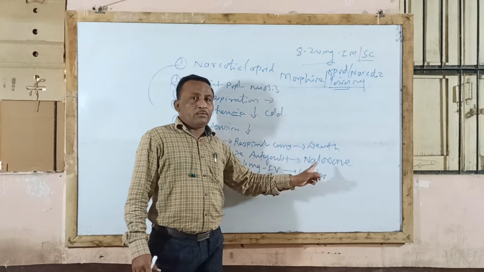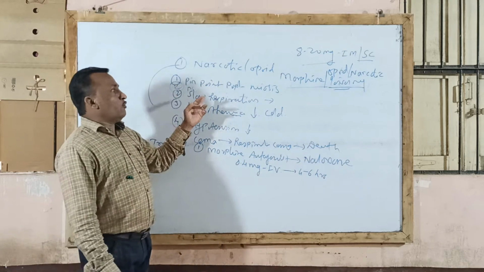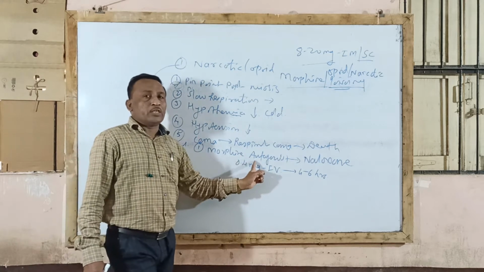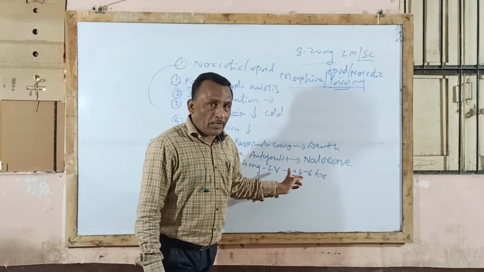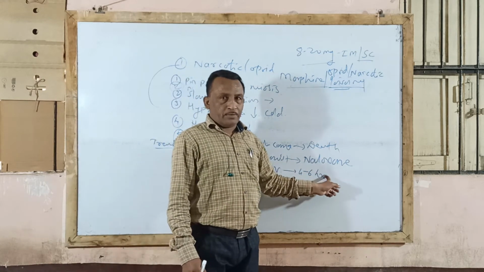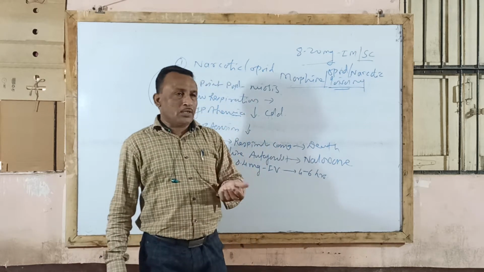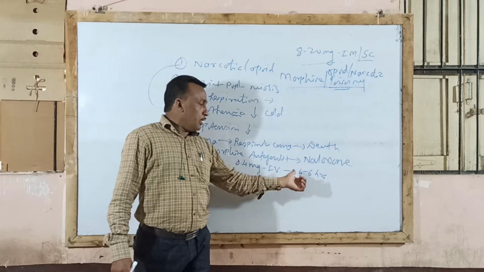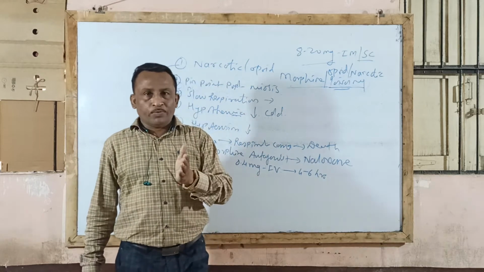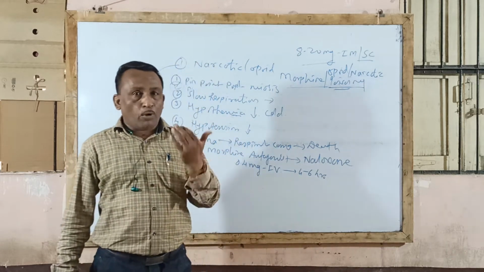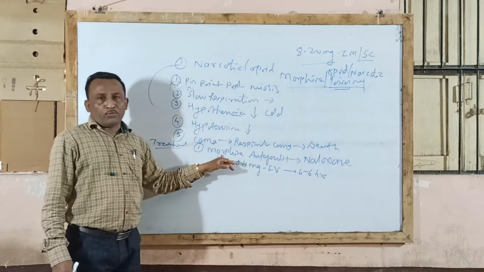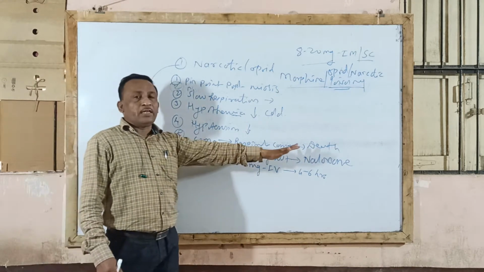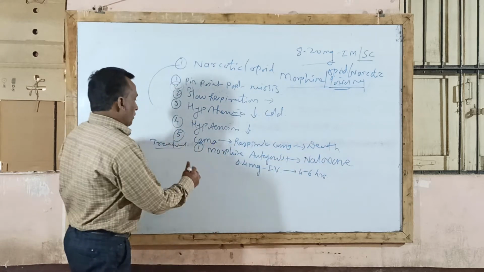So remember that the first treatment given in morphine poisoning, or narcotic or opioid poisoning, is a morphine antagonist drug. Which is the morphine antagonist? That is naloxone injection, given in the dose of 0.4 milligram by intravenous route, repeated after every 4 to 6 hours. That drug antagonizes and blocks the pharmacological action of morphine and reverses all the effects of morphine, and therefore naloxone injection is given to the patient.